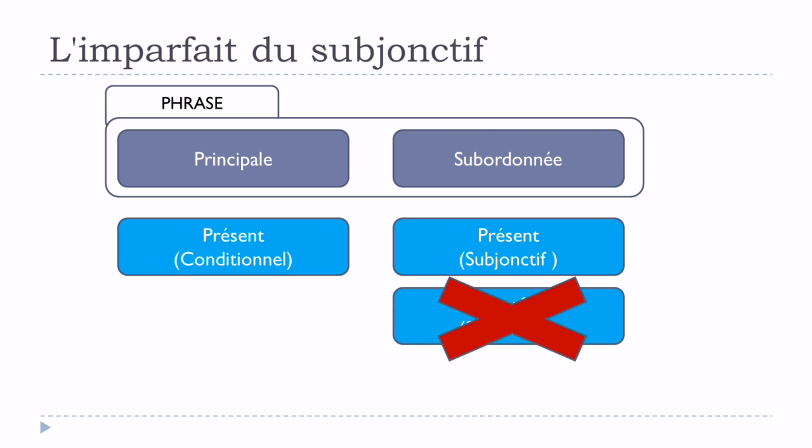But in most cases this form won't be used, even if it would be possible and correct. People will skip that and stay with présent du conditionnel and then présent du subjonctif.